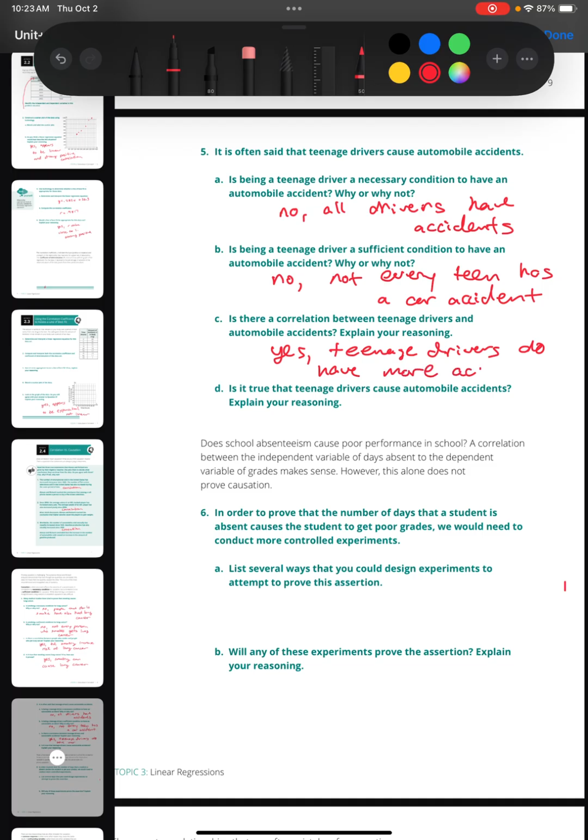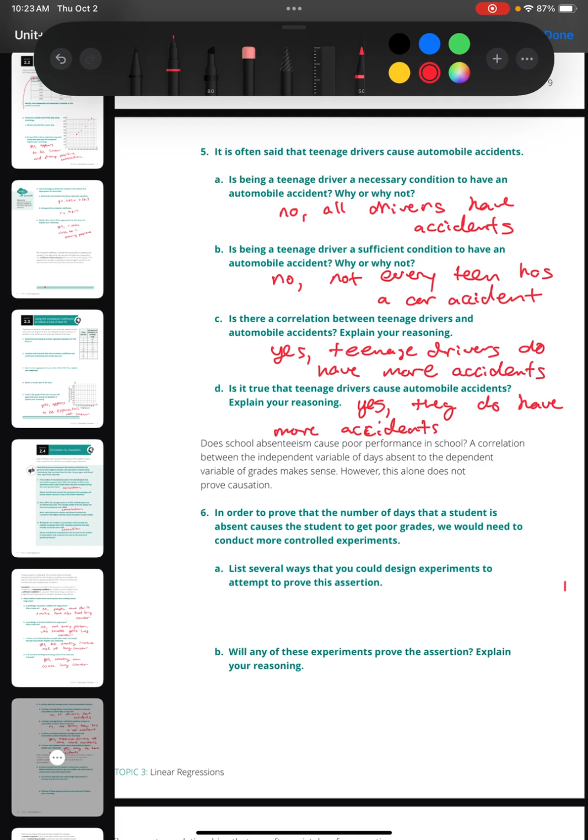So there is a correlation. And D, is it true that teenage drivers cause automobile accidents? So yes. I'd say they do have more accidents. But again, it's not a sufficient condition because there's other drivers that aren't teenagers that also cause automobile accidents.